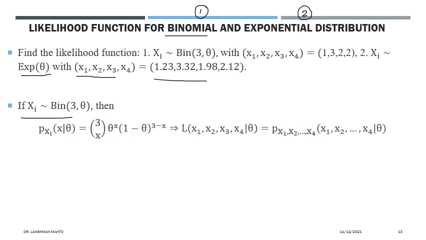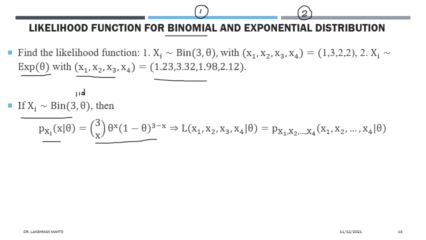So what would be the likelihood function? Again here we are using the IID assumption, which means each xi is independent and identically distributed. So how do we define the probability mass function of the binomial distribution? This is the probability for a single x.